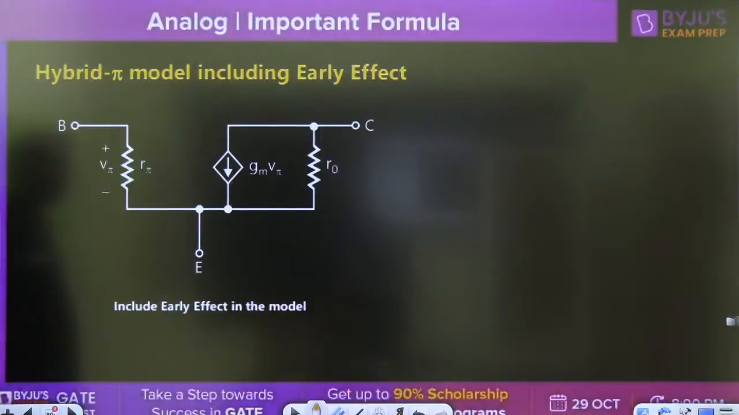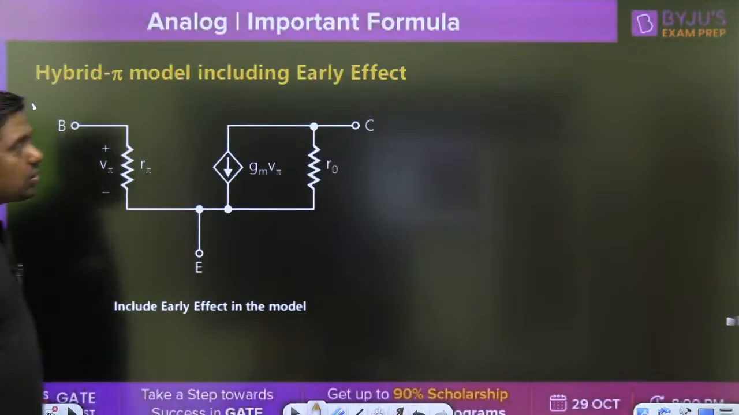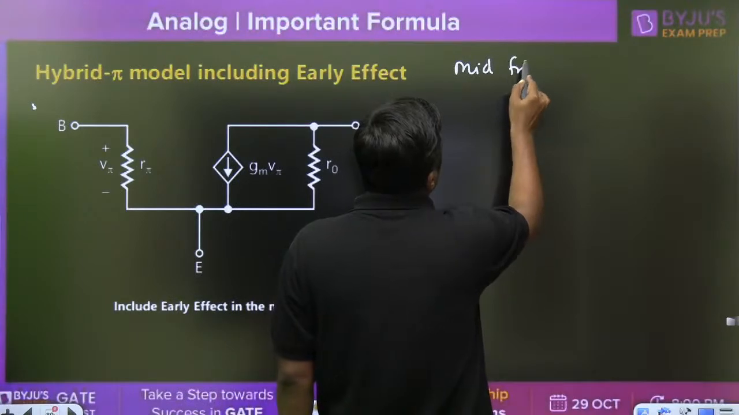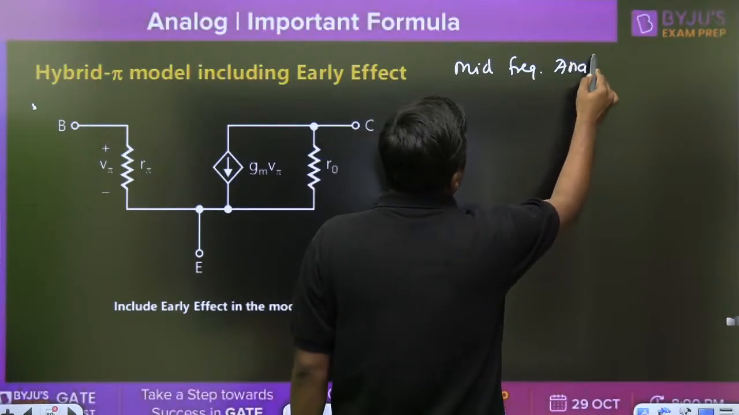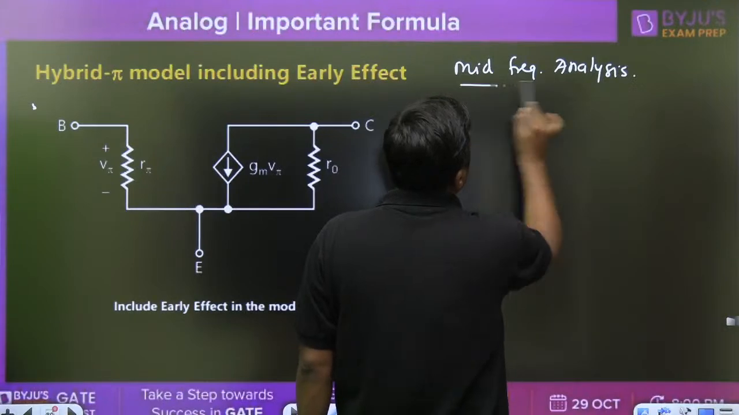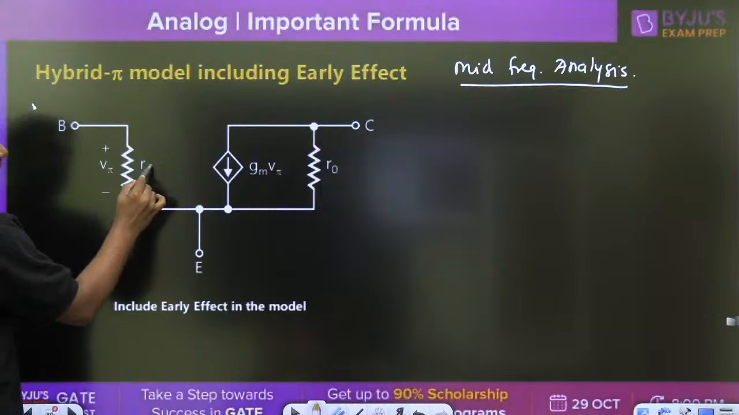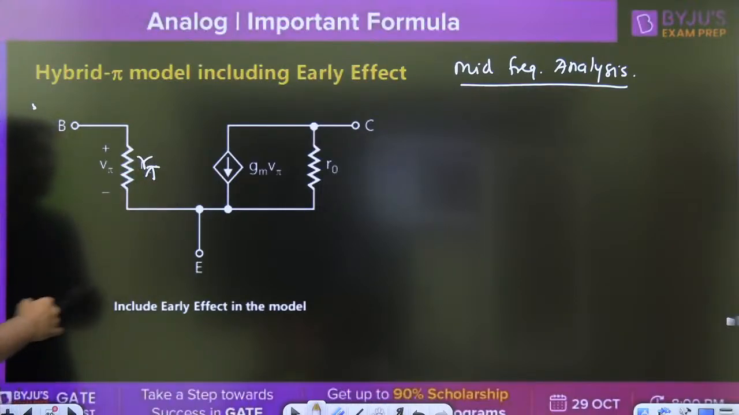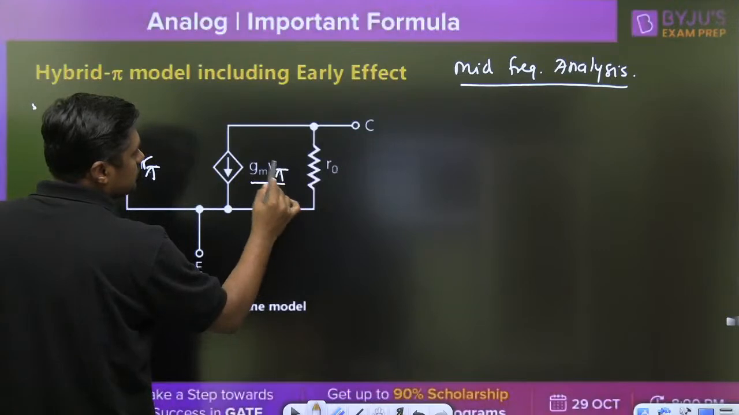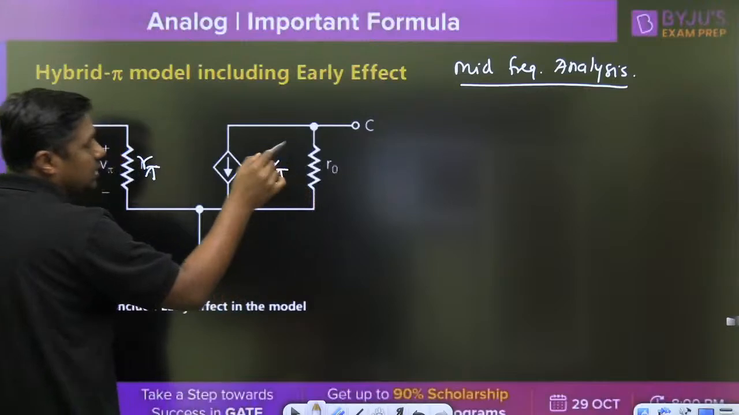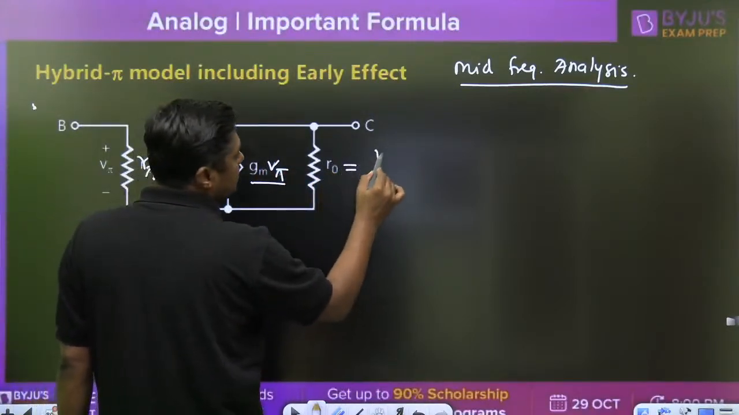First, the early effect. Second, the hybrid pi model including early effect. So this is a very, very important one to solve questions based on mid-frequency analysis. This is the GM V pi, this is the R pi, this is the GM V pi, and I want to give an idea about R naught. R naught is called output resistance, that is based on early effect. This is the VA by ICQ.